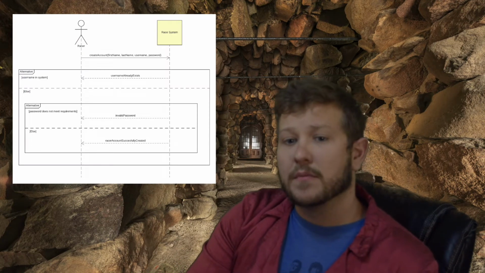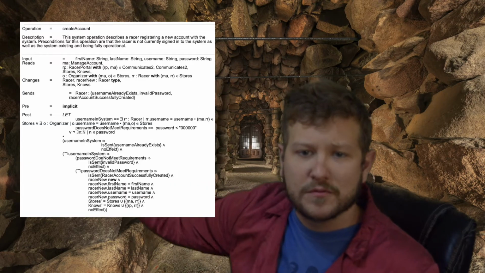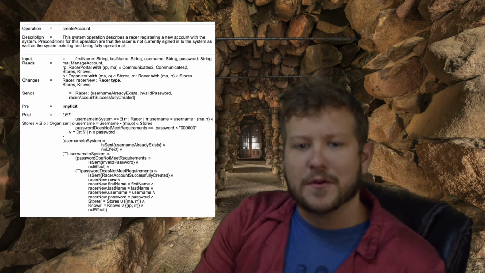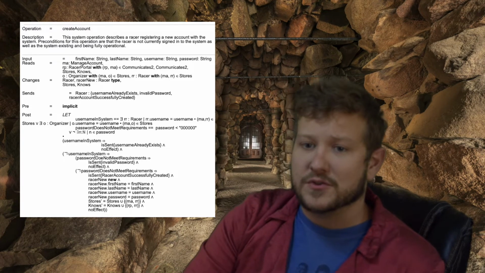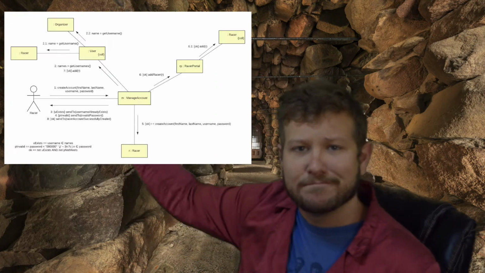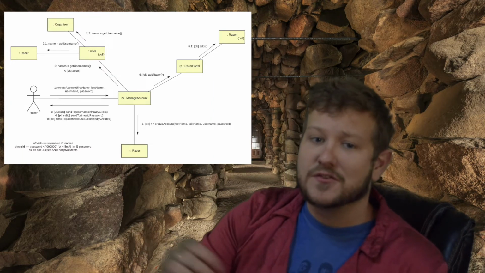sequence diagram by showing the represented method of that action and defining it into an operational pattern with the help of the system class model describing what gets read and changed under what conditions, showing the steps in a communication diagram to elaborate how the system will take each step.